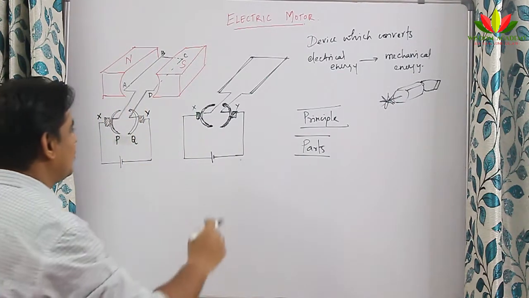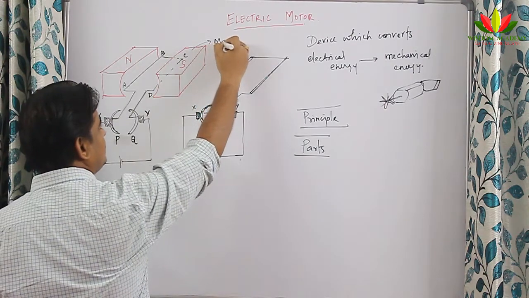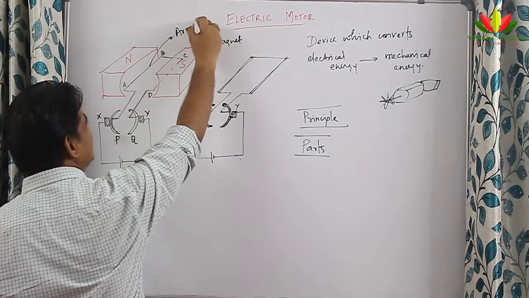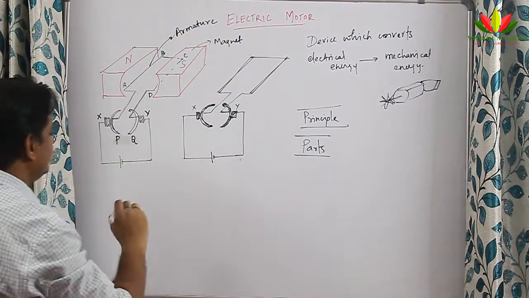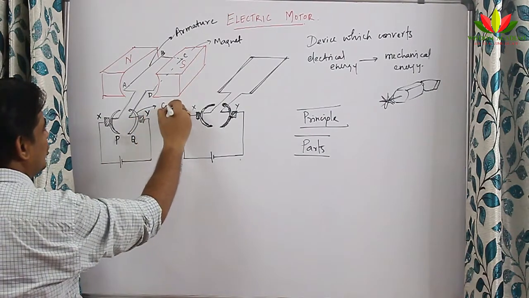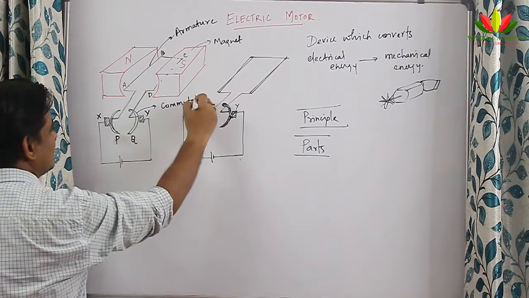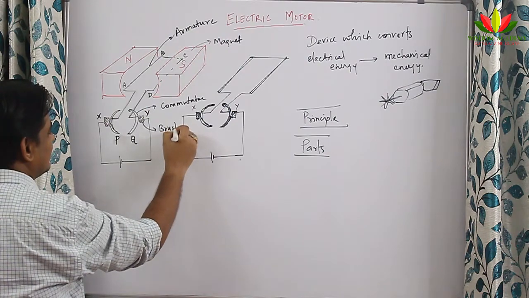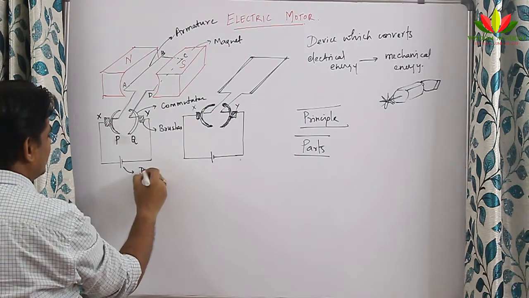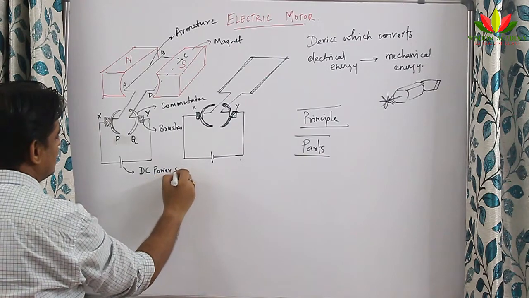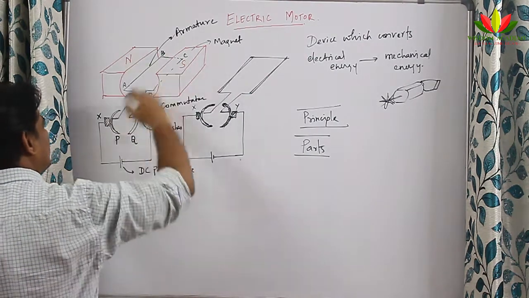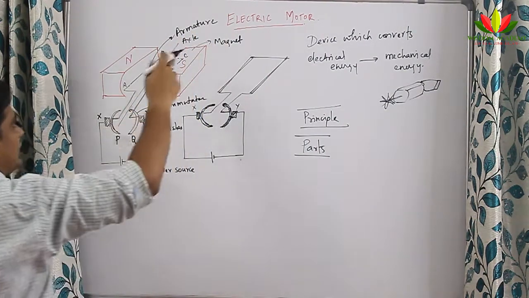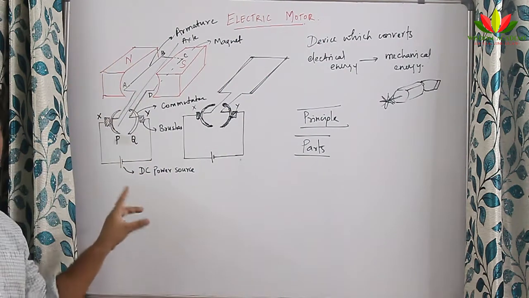So what are the parts of electric motor? Well, let us see. This is a magnet. This is called as armature. Then we have commutator. Then we have brushes. And then we have DC power source. We also call the whole arrangement as an axle. Suppose if I draw a line here, this will be the axle which is connected with the armature.